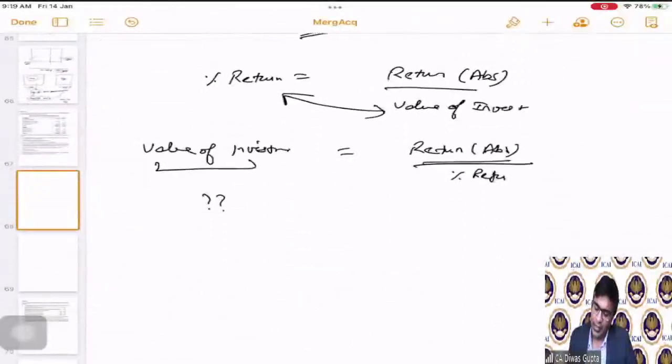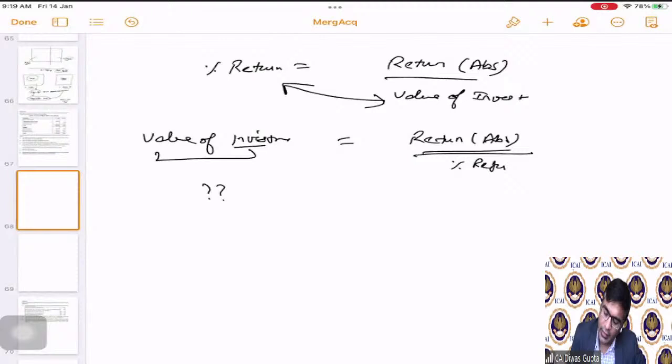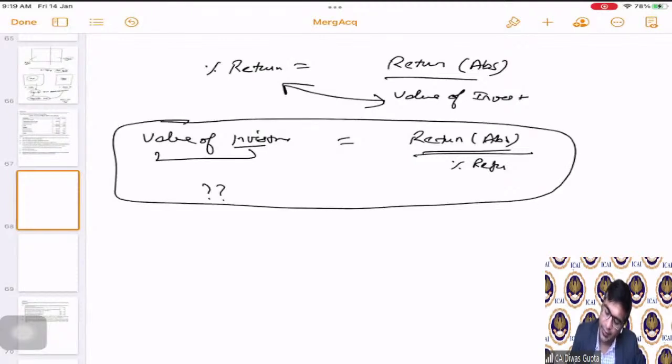Similarly, rather than looking at this equation as an investment, if you want to look at it for valuing something, let's say I want to value a business. I know what the returns in future are going to be in absolute terms, and I know the percentage expectation of return.